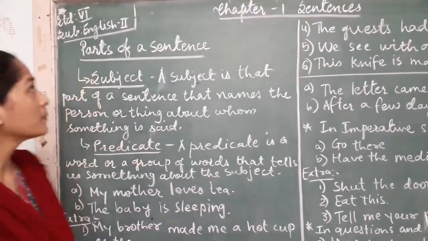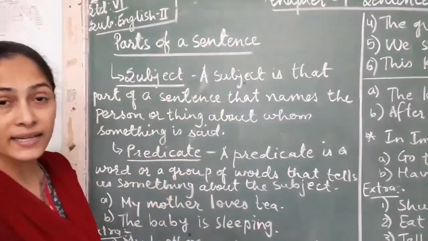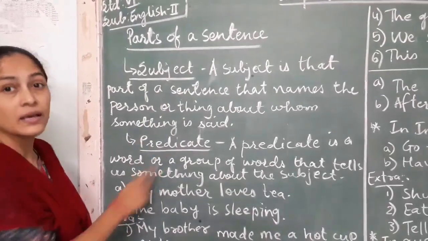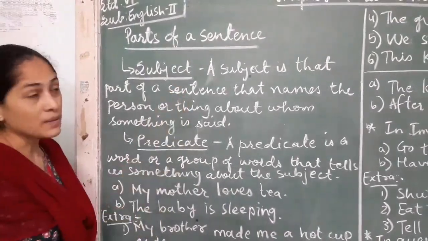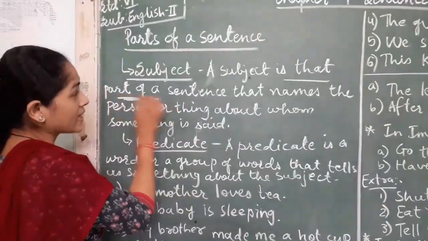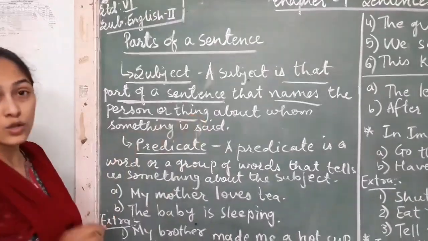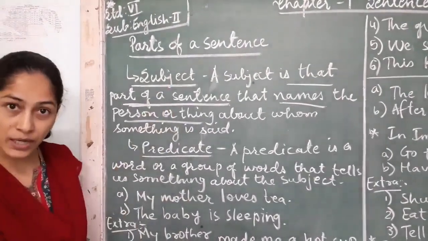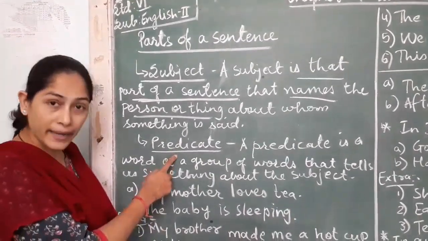So let us start with parts of sentences. Now, every sentence has two parts. One is subject and next is predicate. We had learnt about subject. What is a subject? Subject is that part of a sentence that names the person or thing. So about whom we are talking in the sentence, that becomes our subject. And the remaining portion of the sentence becomes our predicate.